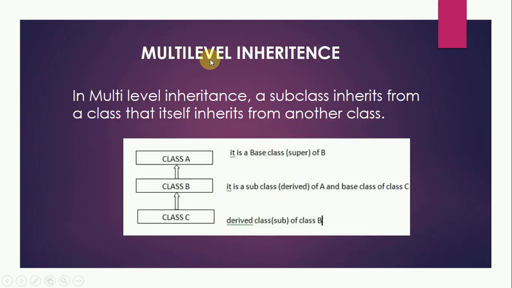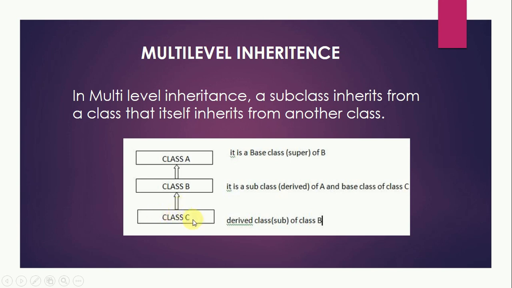Now let us understand what is multi-level inheritance. In multi-level inheritance, a subclass inherits from a class that itself inherits from another class. So there are levels of inheritance. Let us see how it can be depicted using a diagram. So if this is my base class, class A, and then the class B is the child class of class A. It is inheriting from class A, and class C is inheriting from class B.